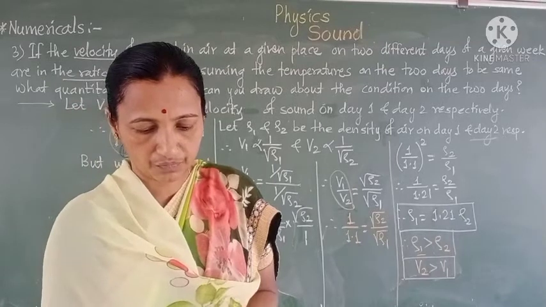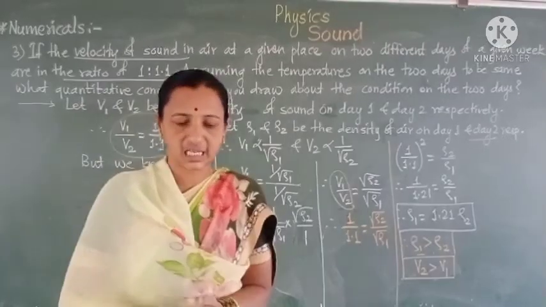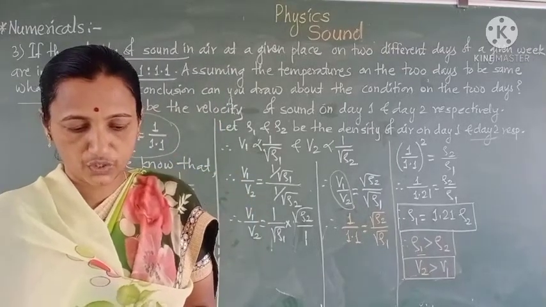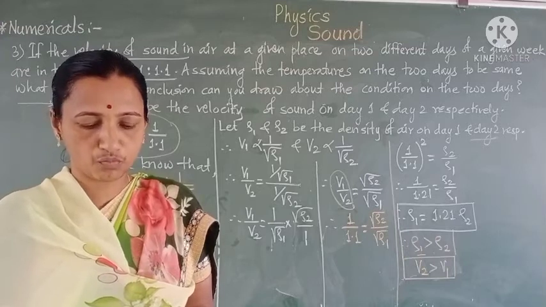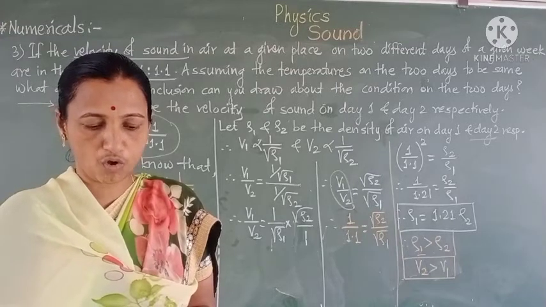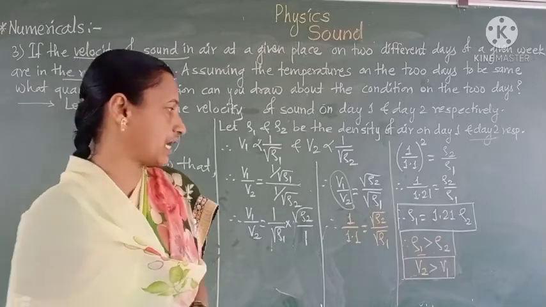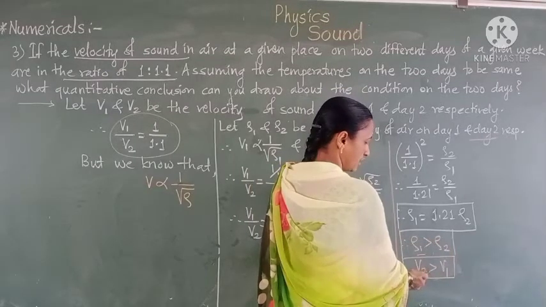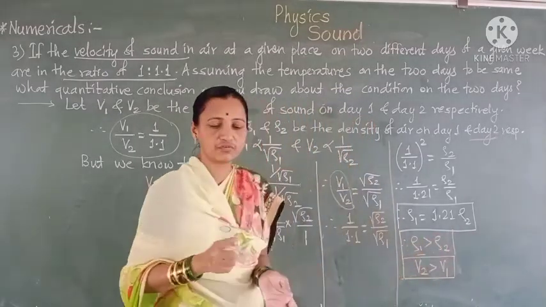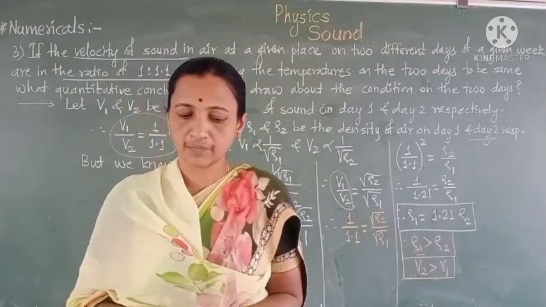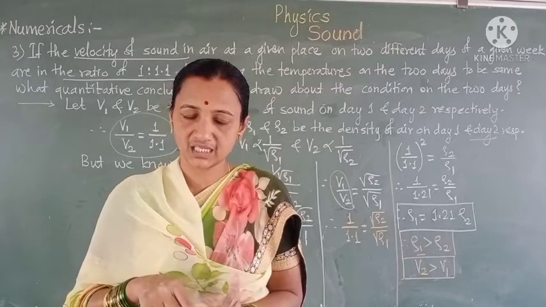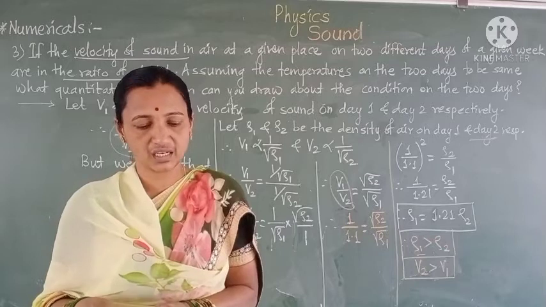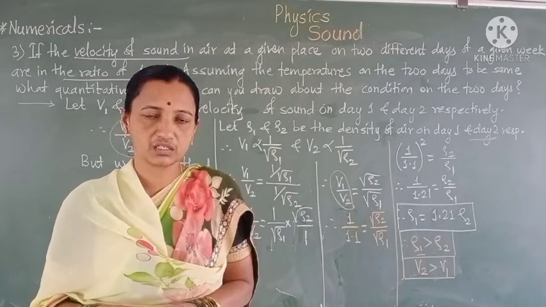But here we see that the speed of sound in moist air is greater than the speed of sound in drier air. Here we can conclude that air is moist on the second day and dry on the first day. Since rho 1 is greater than rho 2, the velocity on the second day is greater than that on the first day. So the conclusion is: air is moist on the second day and dry on the first day.